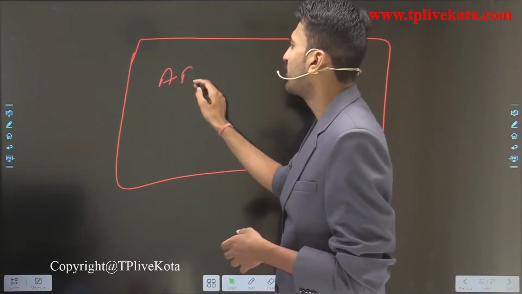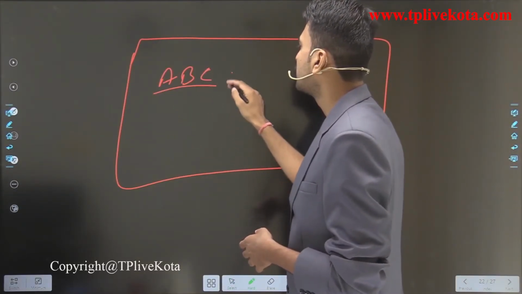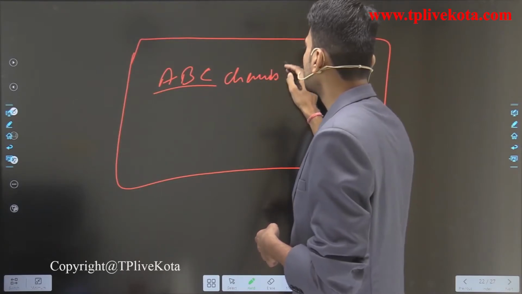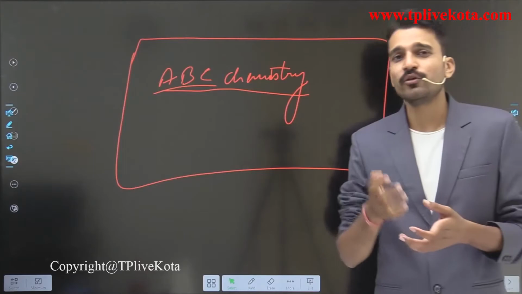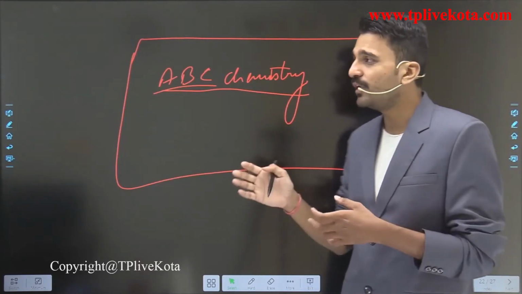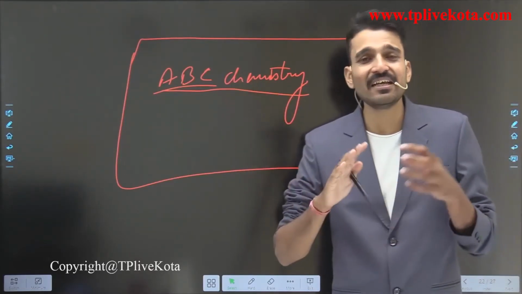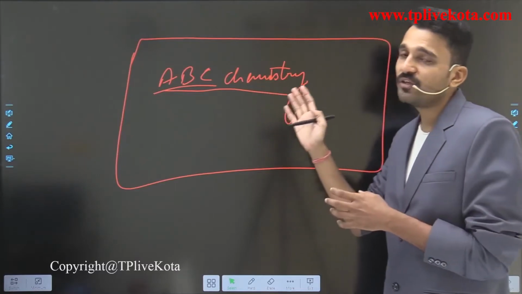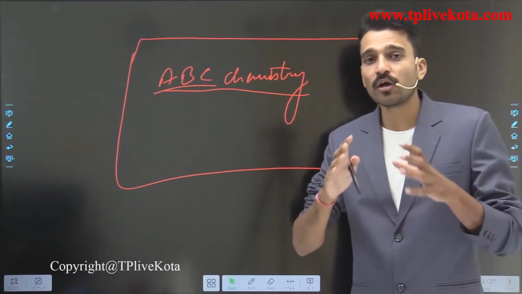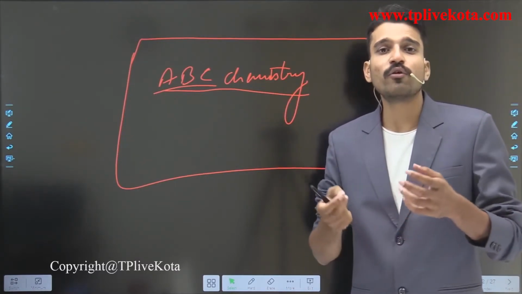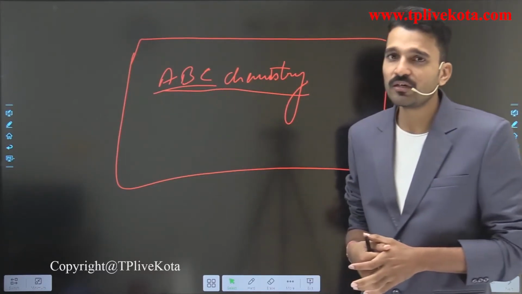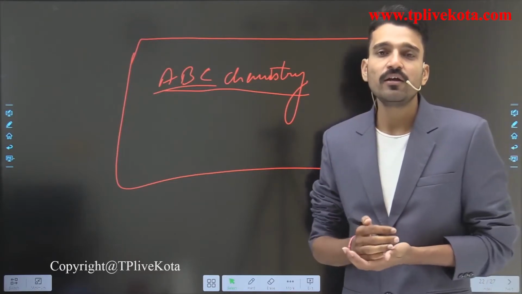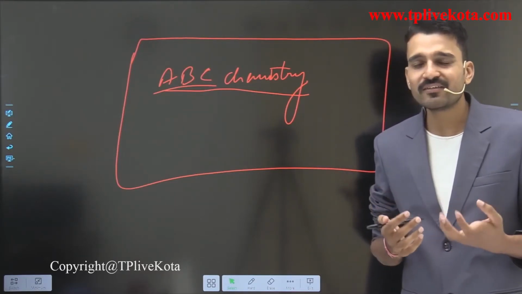Just for an example, I am writing anything. So what have you done? You have written something on your board, and if you erase it with the duster, it easily erases. But when you leave this writing for one or two weeks or one or two months, what happens when you try to erase it with the help of a duster? You find it very difficult to erase.